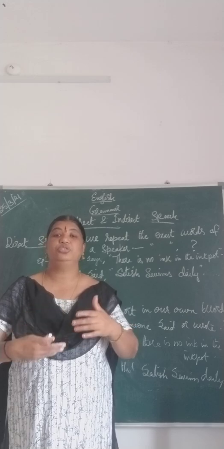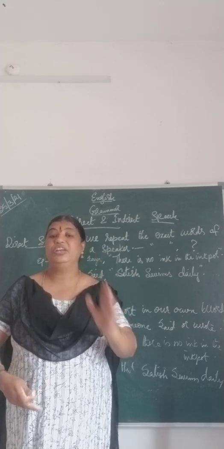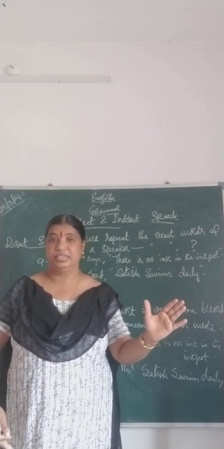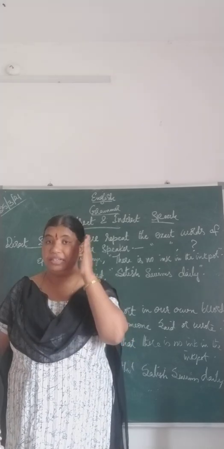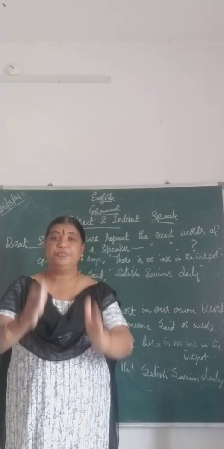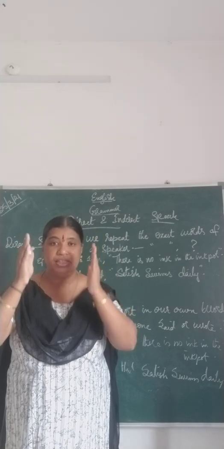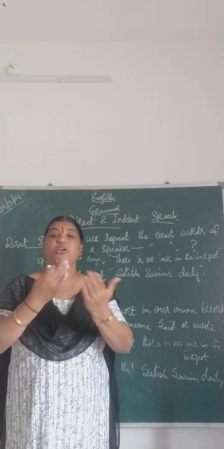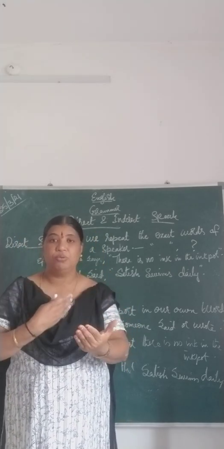In most situations, the sentences in indirect speech will be in the past tense. In direct speech, the sentences will be in the present tense because the conversation is happening now.